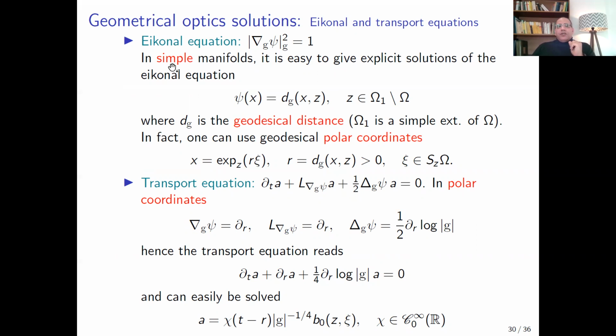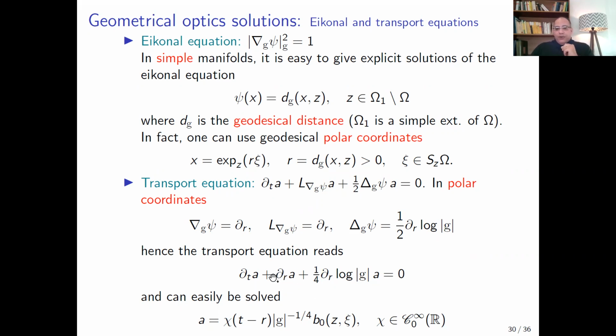By using that the manifold is simple, we can prove that this function satisfies this eikonal equation. For the transport equation, we consider polar coordinates and we can transform the transport equation to a simpler one with only two variables, t and r.